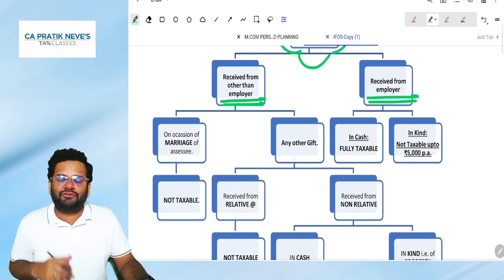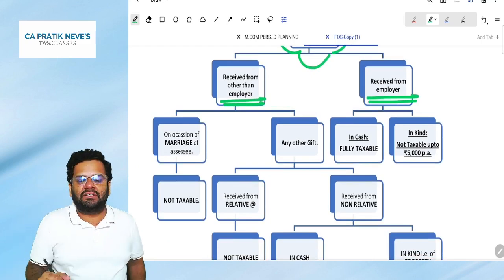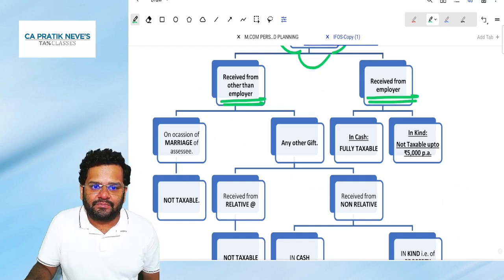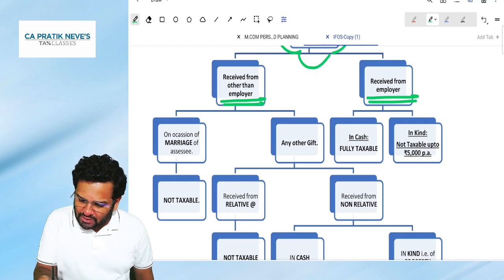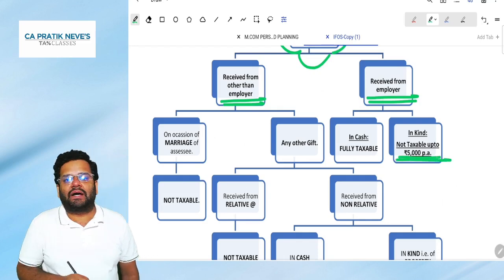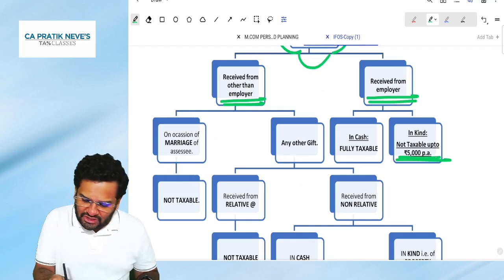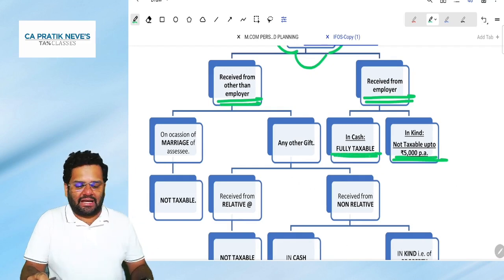If received from employer, it will be considered under the head salaries. If it is in kind, it is not taxable up to 5,000 per annum. If it is in cash, it is fully taxable.